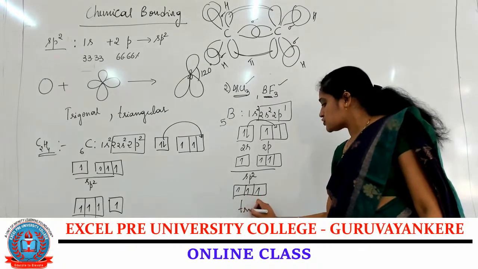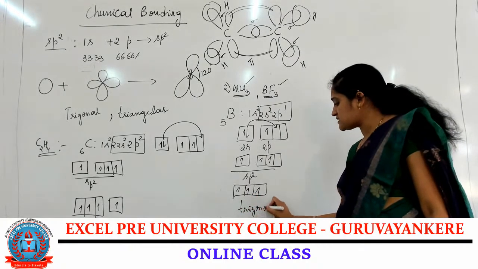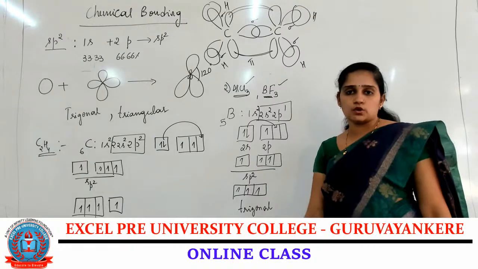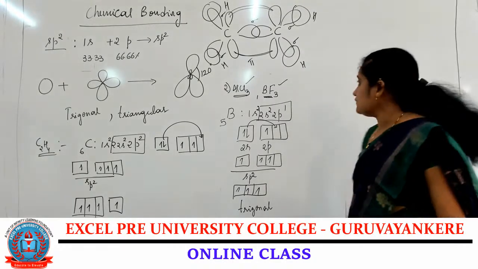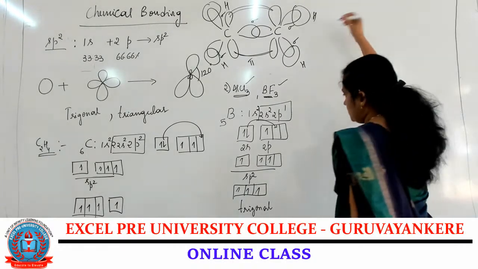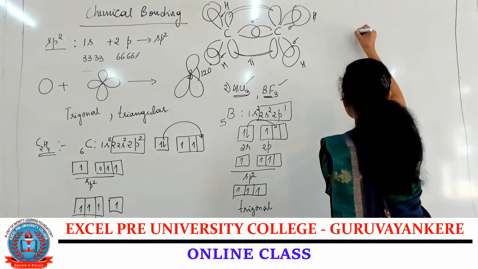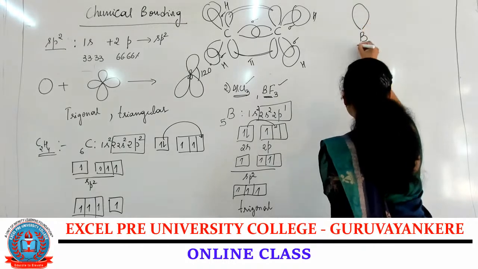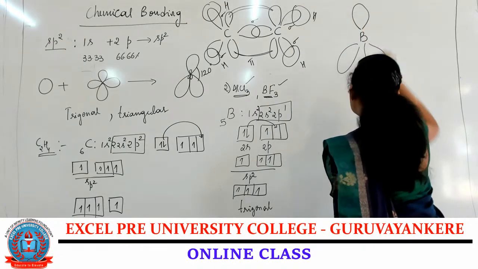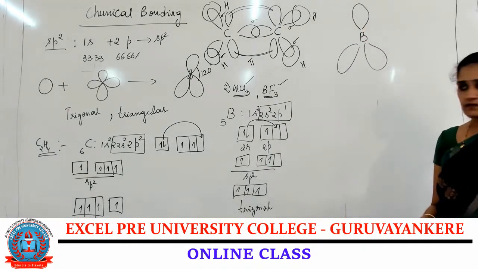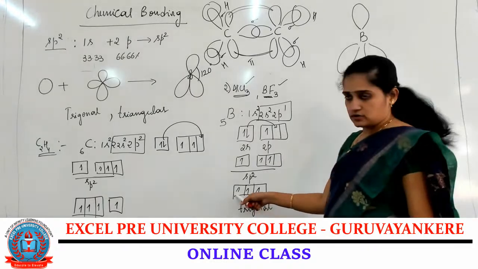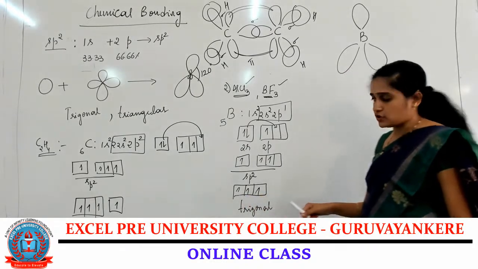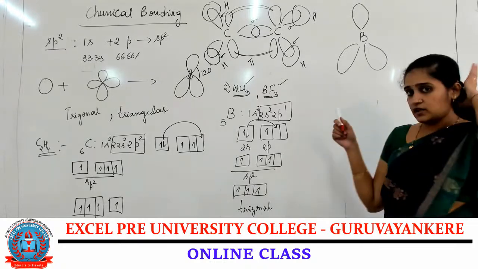So the geometry of the molecule is trigonal geometry. Now if you write the orbital diagram for the boron atom, boron is at the center, 1 lobe, 2 lobes, 3rd lobe. So in total 3 unpaired electrons, sp2 hybridized orbitals, and the geometry is trigonal.